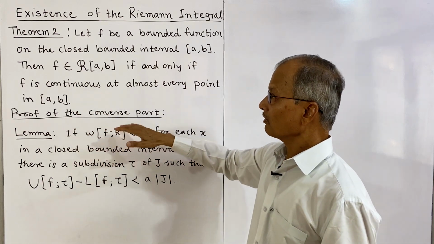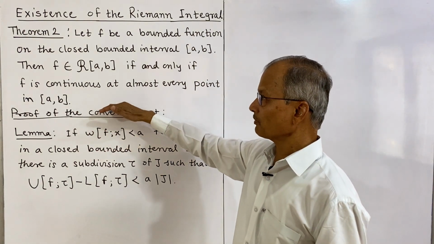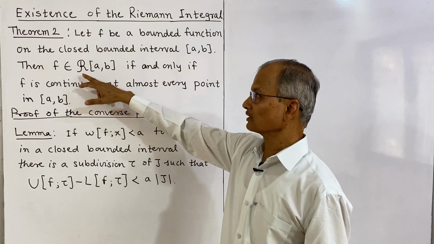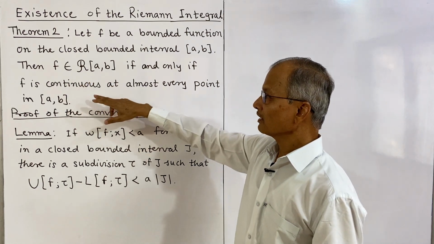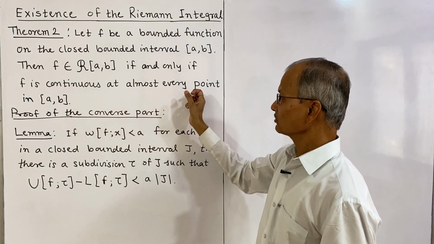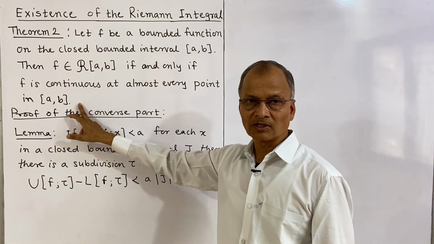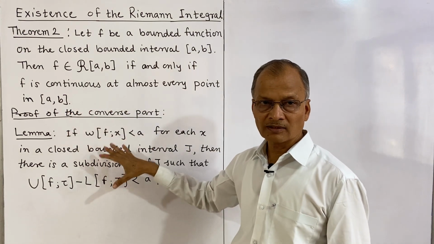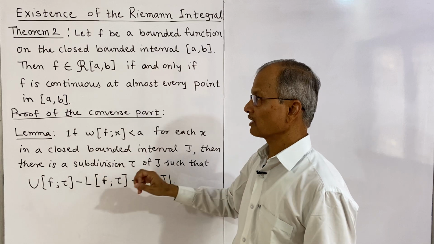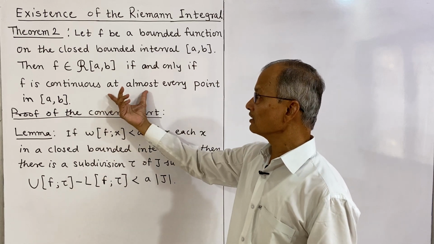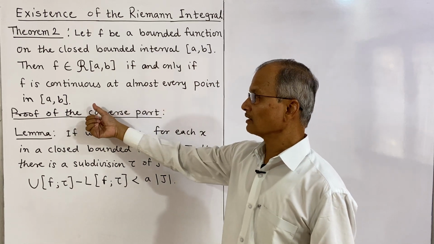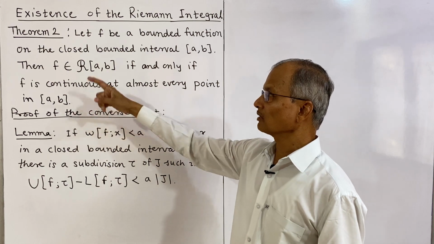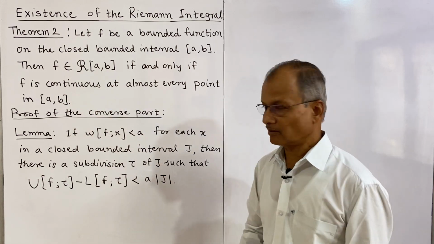Earlier we proved the first part in our 7th lecture, that is, if f is Riemann integrable, then f is continuous at almost every point in the closed interval [a, b]. Today in this lecture we shall prove the converse part. That means we shall assume f is continuous at almost every point in the closed interval [a, b], and then we shall prove f is Riemann integrable.